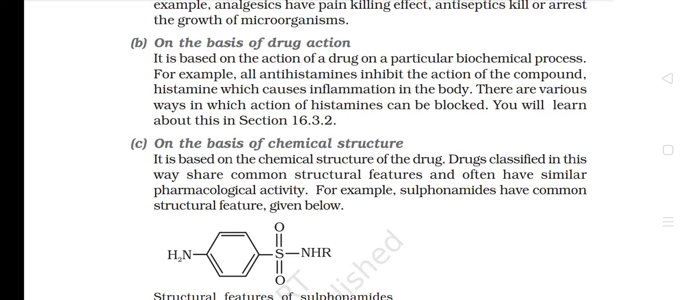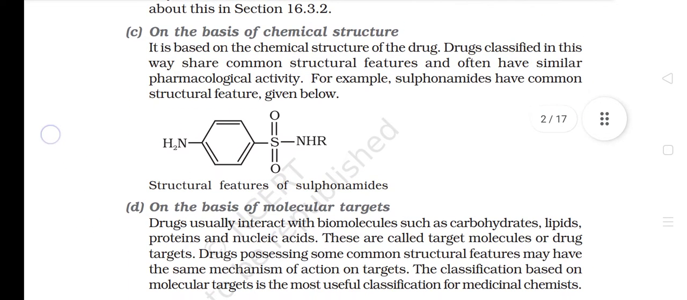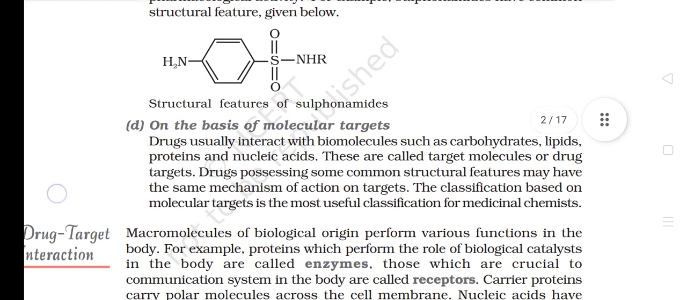16.3.2. C. On the basis of chemical structure. It is based on the chemical structure of the drug. Drugs classified in this way share common structural features and often have similar pharmacological activity. For example, sulfonamides have common structural features given below. Structural features of sulfonamides given.